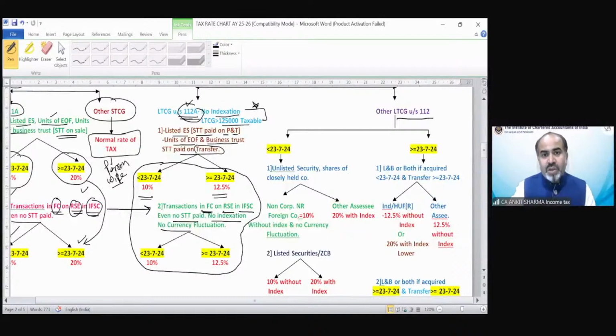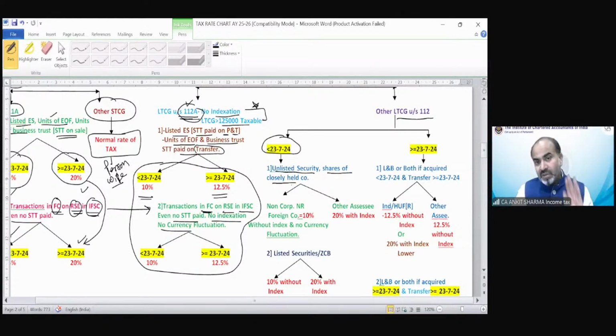Okay. So in case of other long-term capital gain, if it is before 23rd July 2024, if it is unlisted securities, shares of a closely held company, you will find each and every point in the notes also. So if you have any confusion, you can refer to the notes.